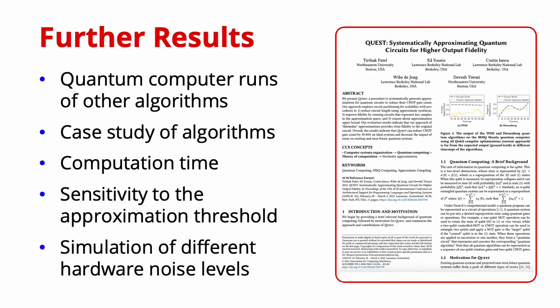Our paper covers many more experiments related to the performance of Quest in achieving high fidelity output. These include results related to running more algorithms on current quantum computers, a detailed case study of how Quest performs for specific algorithms, the computational time of Quest, sensitivity to techniques like the approximation threshold, and results related to simulating different noise levels keeping in mind the future improvements in hardware noise. Please refer to the paper for these additional results.